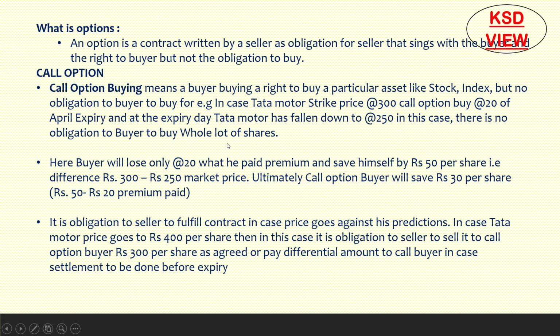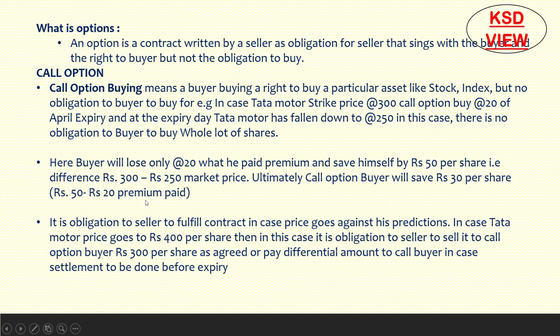That's why he has paid the premium. He will not buy the share at 250. The buyer will lose only the 20 rupees premium he paid and save himself 50 rupees per share, the difference between 300 and 250. So ultimately the call buyer saves 30 rupees, that is 50 minus the 20 premium.